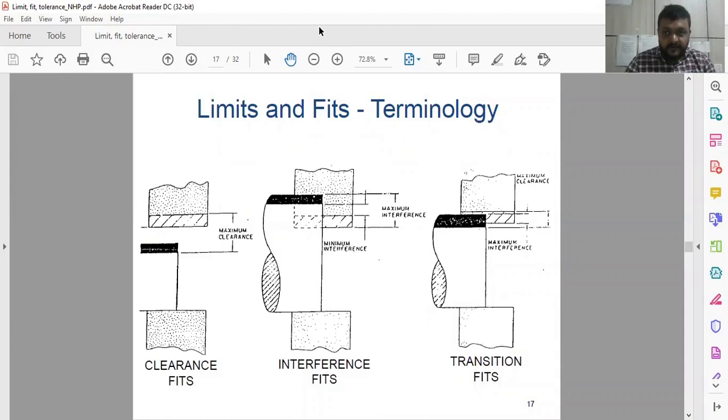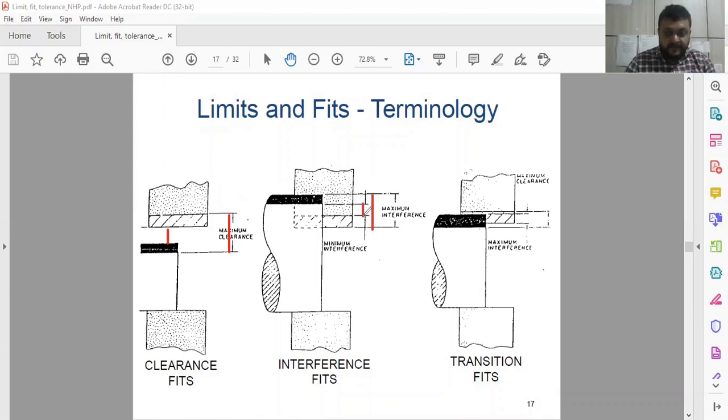How they are located relative to each other, this slide will give you the exact idea. This is the maximum clearance, and this is the minimum clearance. So clearance is always there. In interference fit, this is the maximum interference depending upon the hole and shaft, and this is the minimum interference.